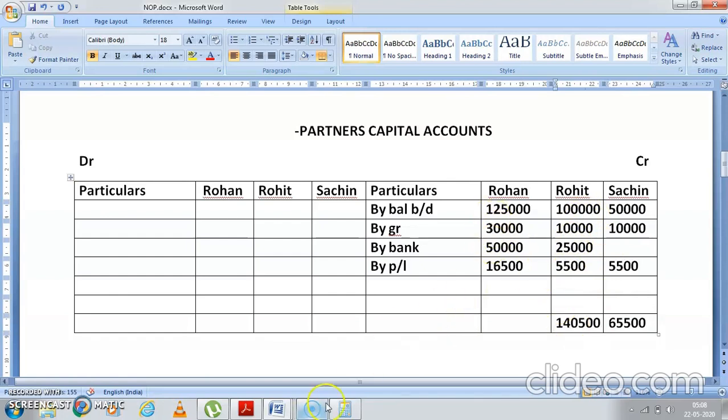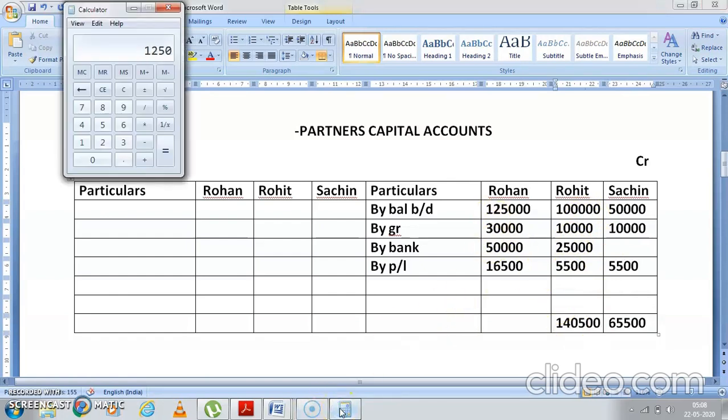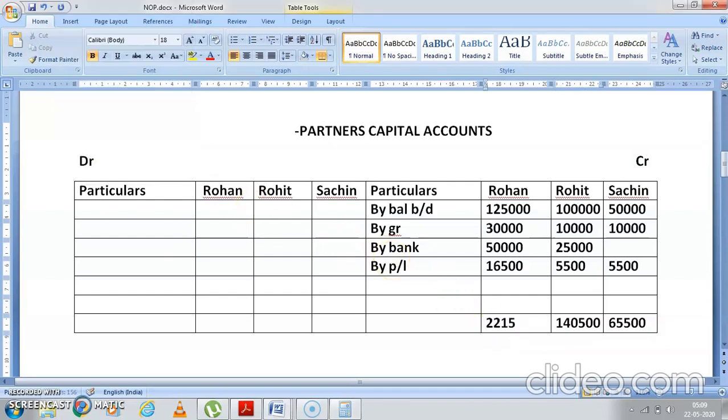Now this all will do the totaling fast. 1 lakh 25,000 plus 30,000, that is okay, 1 0 less, so we'll do it again. 1 lakh 25,000 plus 30,000 plus 50,000 plus 16,500. The total is coming to 2,21,500. Now see, Sachin is retiring, so it will go to Sachin's loan account.